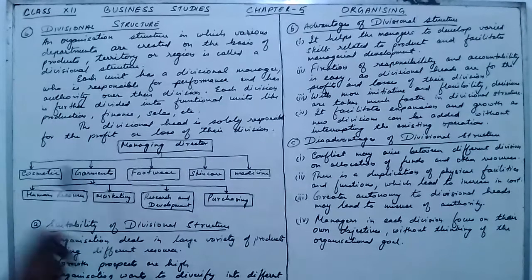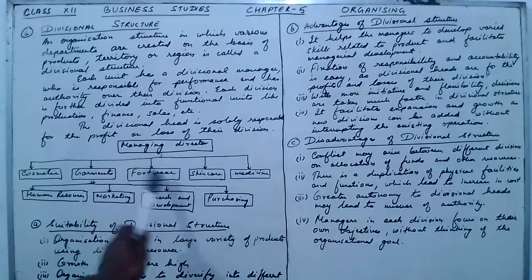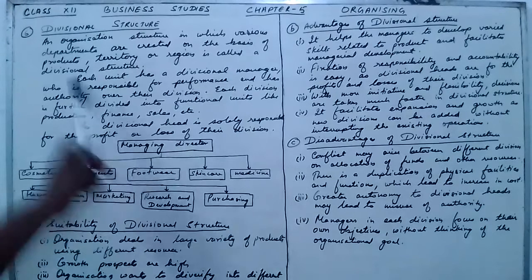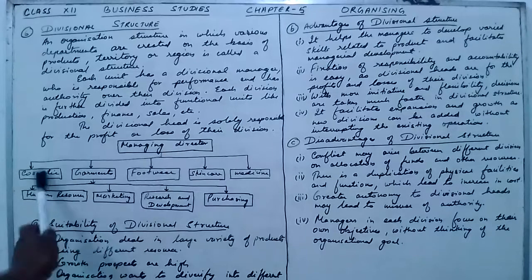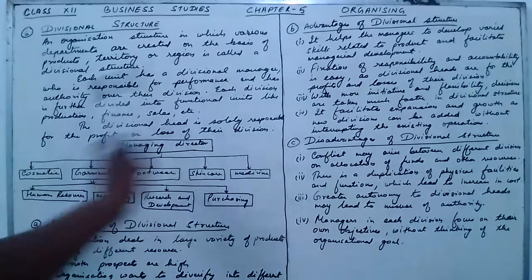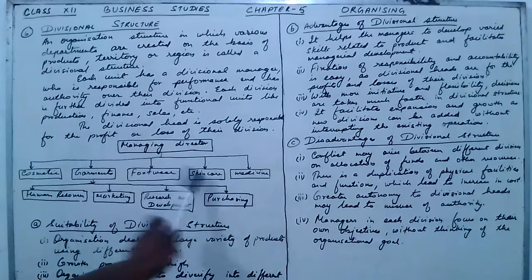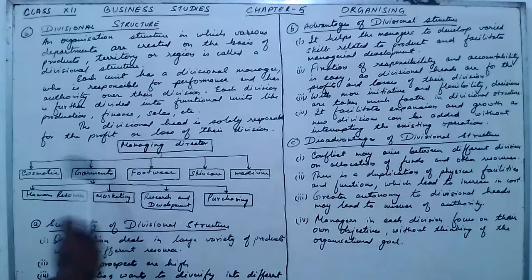Here we can see that various departments are created in the organization according to the products or according to the region. Then that is called the divisional structure. Each unit has a divisional manager, who is responsible for the performance and has authority over the decisions of their division.